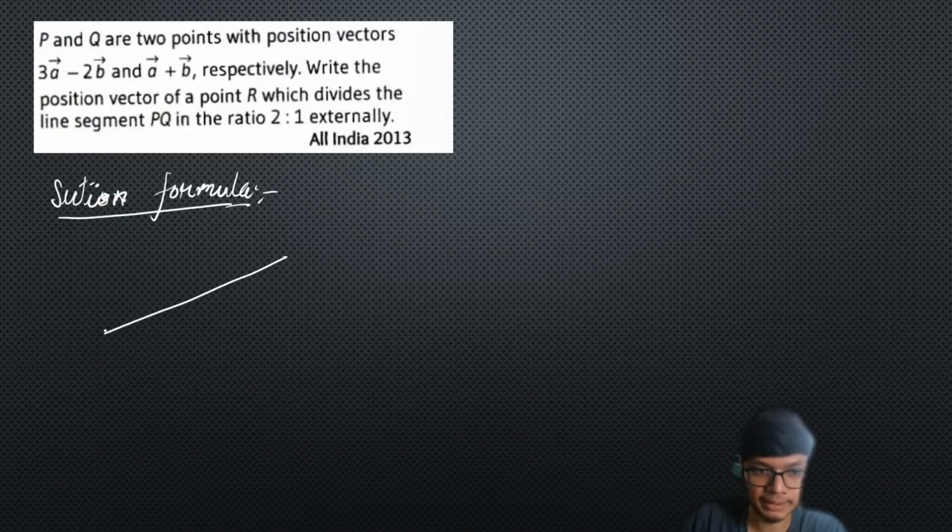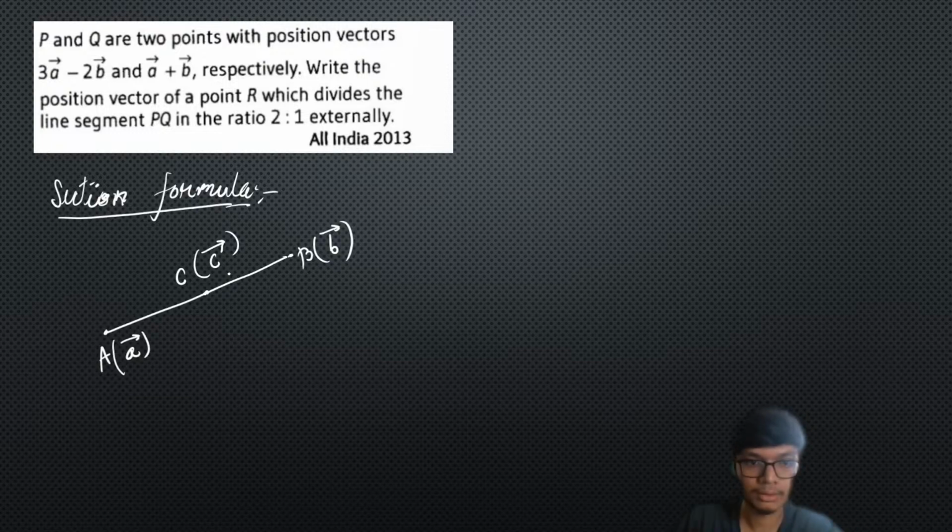If we have a given point A with position vector a, and point B with position vector b, and I need to find the position vector c of point C, with the origin over here.